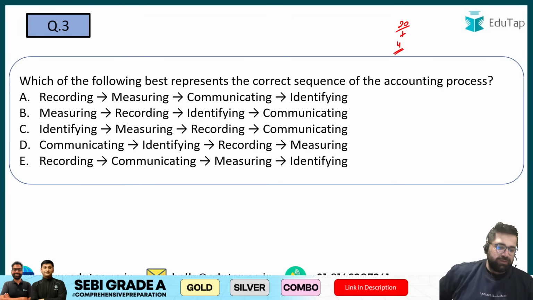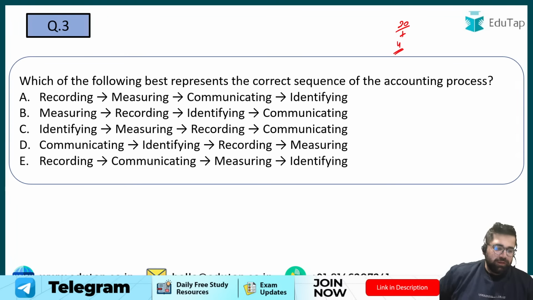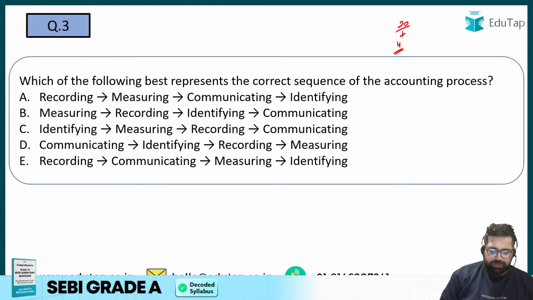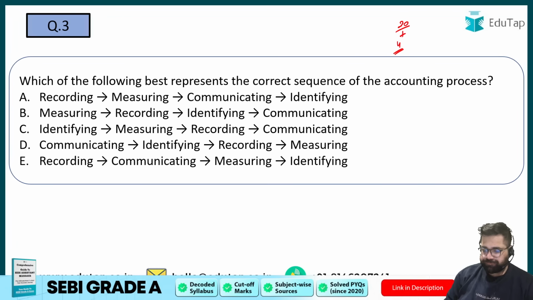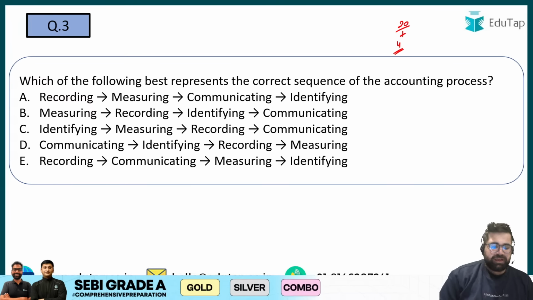Please tell me the correct answer for question number 3. All of you, what will be the correct answer for question number 3? Read it and then definitely try to give me the answer. Please try to answer this question number 3.